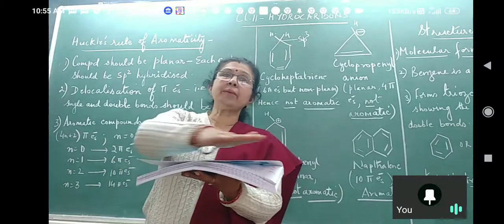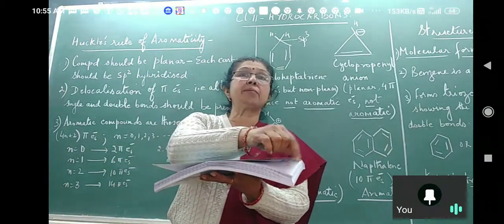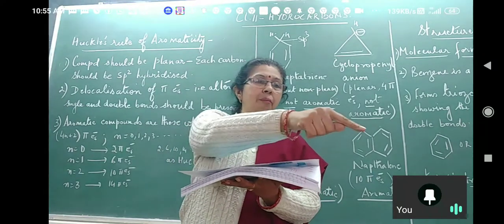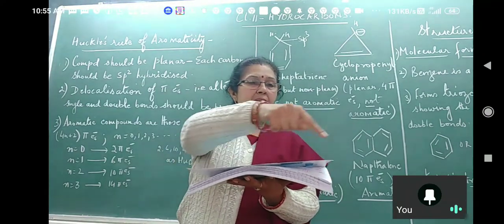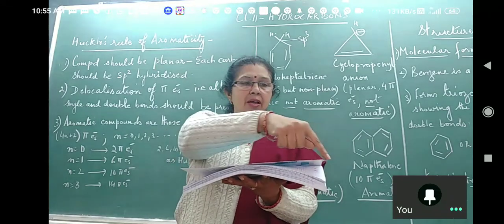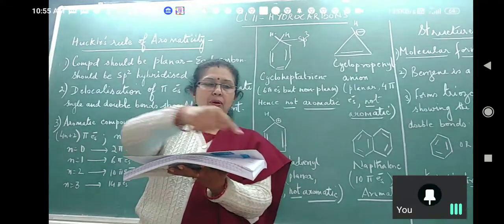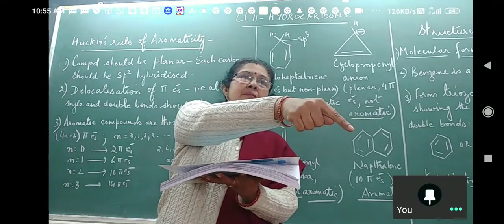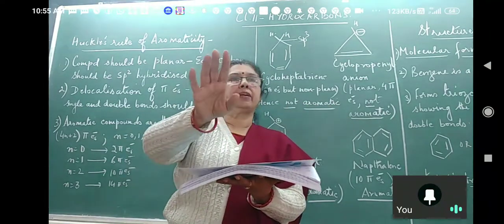This is only possible if each carbon atom is sp2 hybridized. 3 bonds it is forming, and the bond angle is 120 degrees. If there is carbon, 1 bond, 2 bond, and the third will be hydrogen. What is the bond angle? 120 degrees.